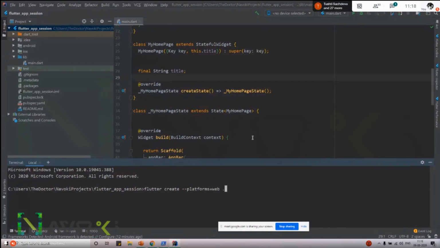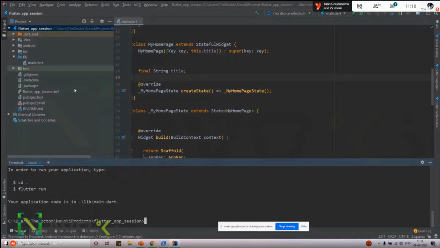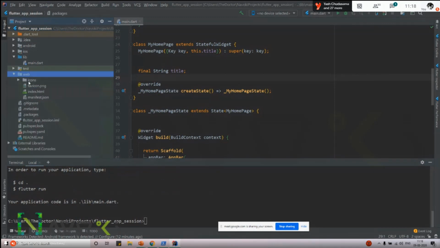And a dot in the end. Now you can see web support has been added in this Flutter application. Now let's run this application.